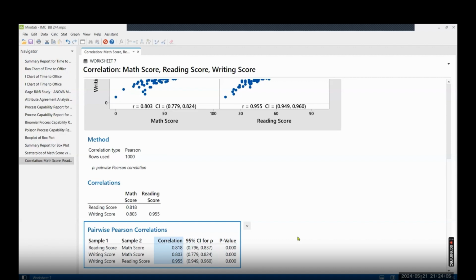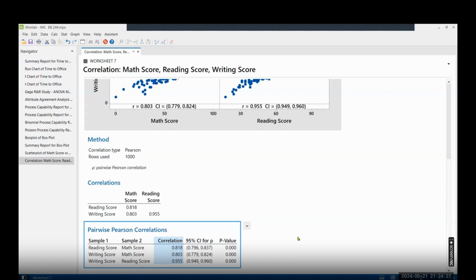Now the second is writing and math score. The P value is 0.0, which means there is a significant relationship, and the strength of the relationship is 0.803, or 80.3% positive. Then you have the writing score versus reading score.